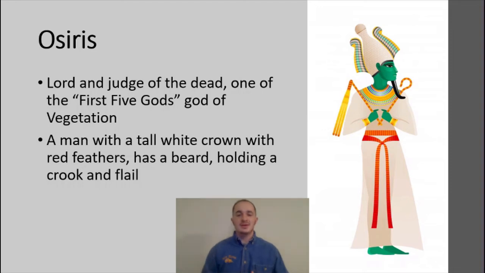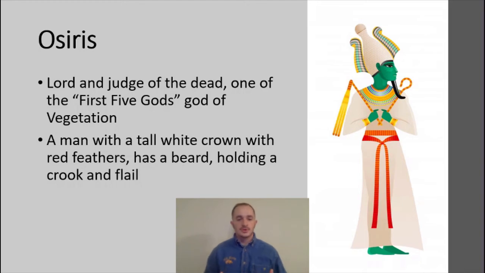Osiris is often depicted as a man with a tall white crown with red feathers on the side. He has a thin, often braided beard, which would be called a pharaoh's beard, and then he is holding two things. One, a crook, which is kind of like a little staff that is like a cane at the end, and then a flail, so a stick that spreads out into a bunch of little whips. So if you ever have pictured King Tut, he has the beard and he's holding two things. That is essentially what Osiris looks like, but with a crown instead of the headdress that King Tut would have.